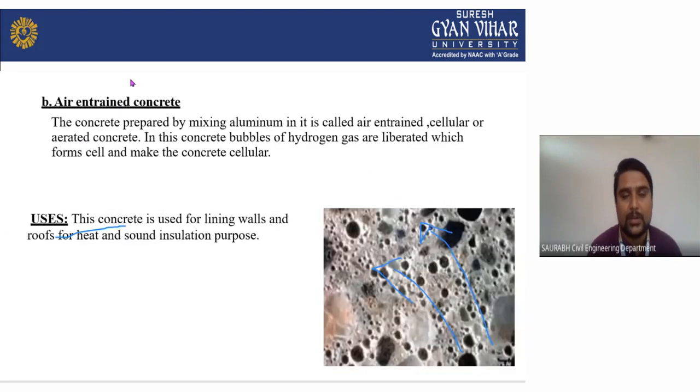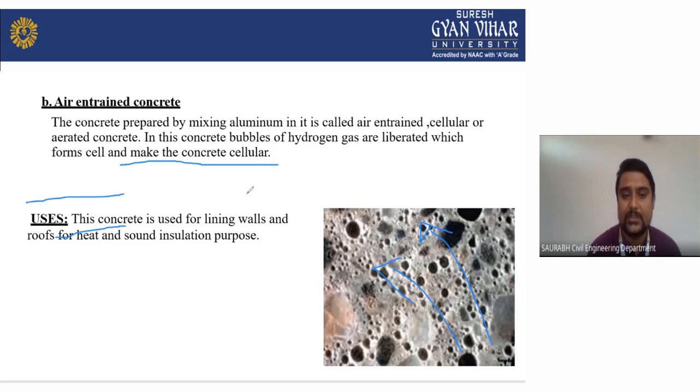Now we will see the air entrained concrete. In air entrained concrete, we do it like vacuum concrete. The concrete prepared by the mixing of aluminum is called air entrained, cellular or aerated concrete. In this concrete, bubbles of hydrogen gas are liberated in the form of cells to make the concrete cellular.